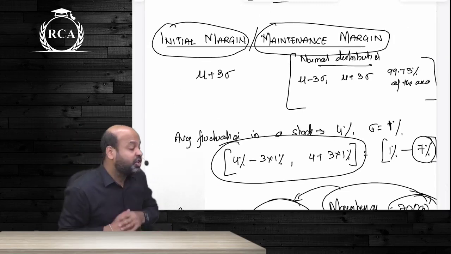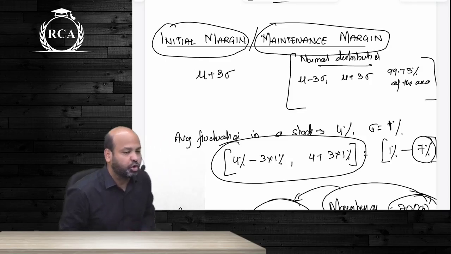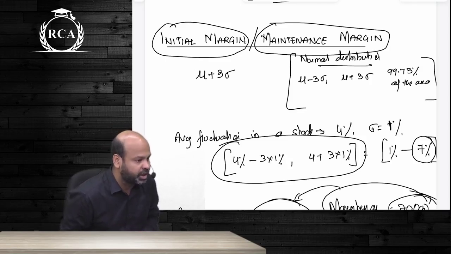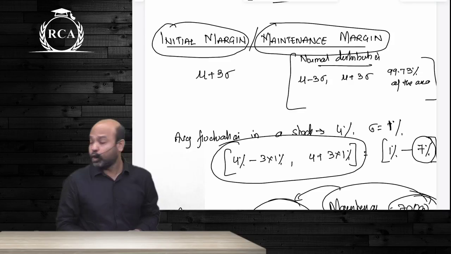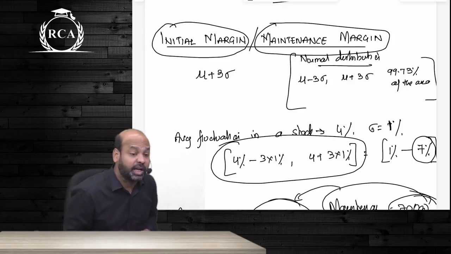Now, in case initial margin is not given in the question, I told you to compute it based on normal distribution. Mu plus 3 standard deviations will become the amount of initial margin to be collected from the investors. You are going to collect this margin from both the buyer as well as the seller.